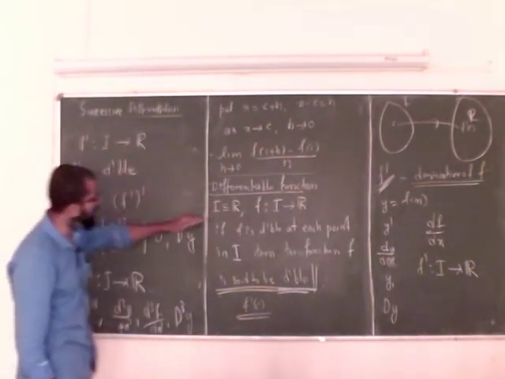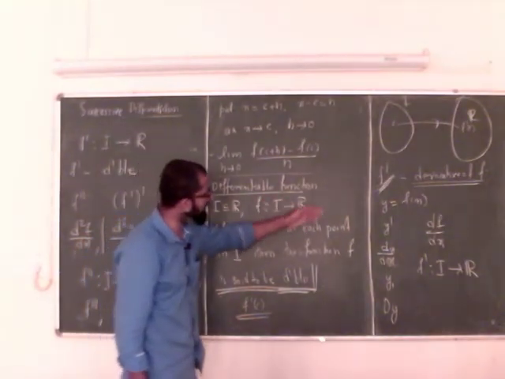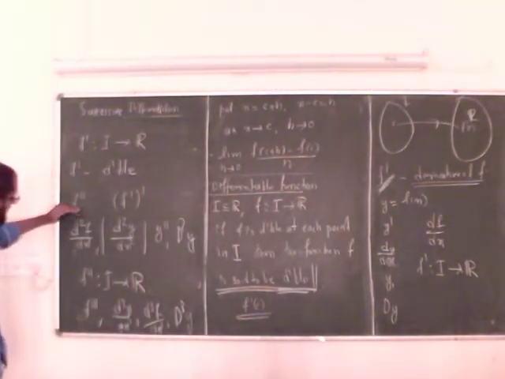I have a function from I to R. If it is differentiable, its derivative exists. If the derivative function is again differentiable, the second order derivative exists. If the second order derivative is differentiable, then I can go on.